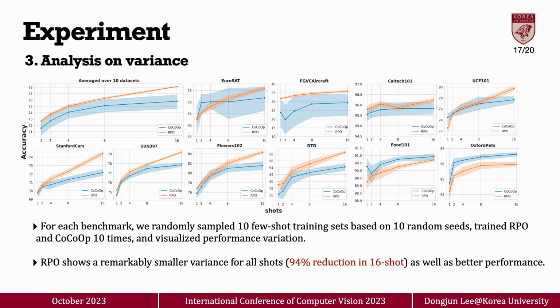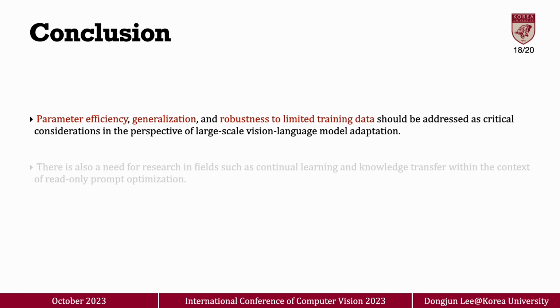In this analysis about the variance, we randomly sampled 10 few-shot training sets and trained RPO and CoOp 10 times. As shown in this figure, RPO shows remarkably smaller variance in every shot, as well as better performance.